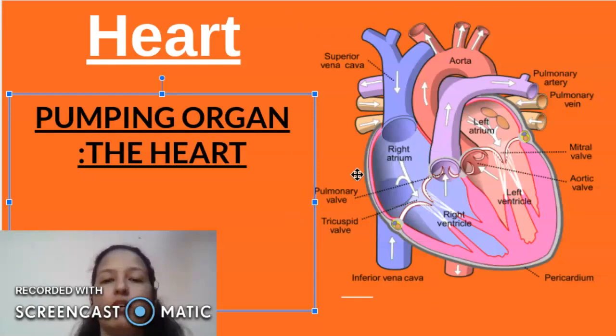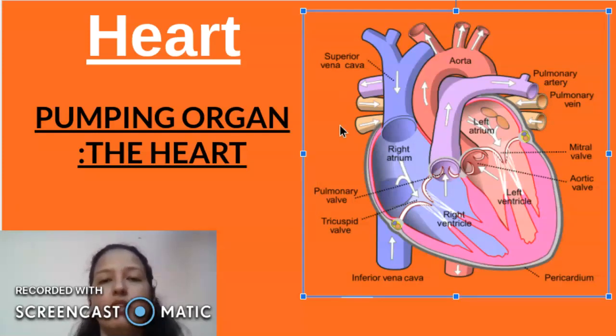Now let's talk about the functioning of the heart. How does the blood come into the heart and get purified? Blood from the superior vena cava comes to the right atrium.